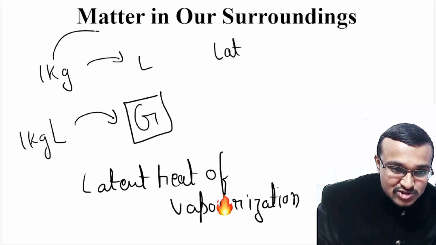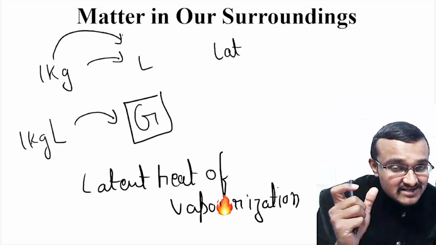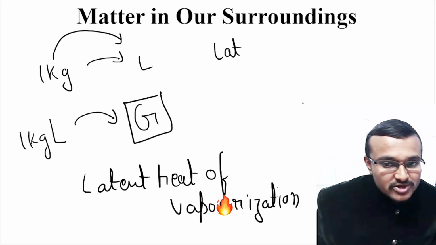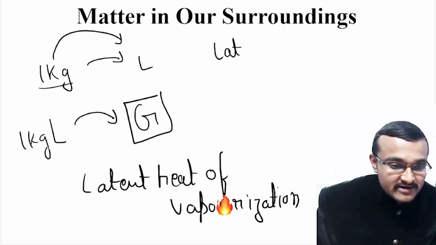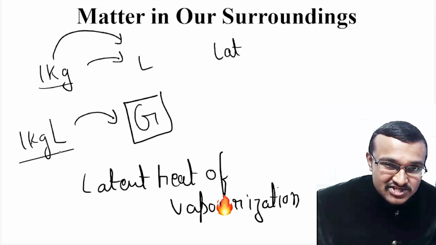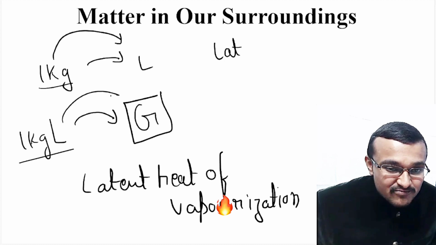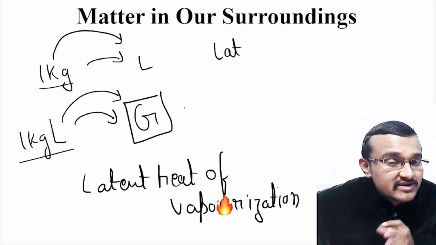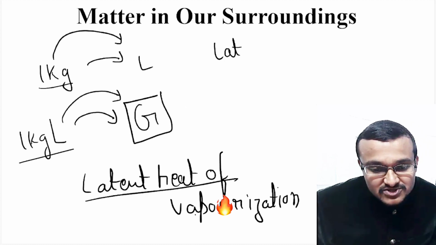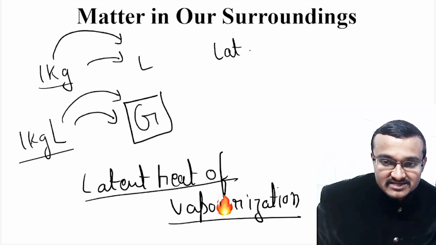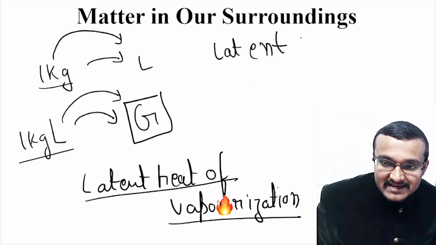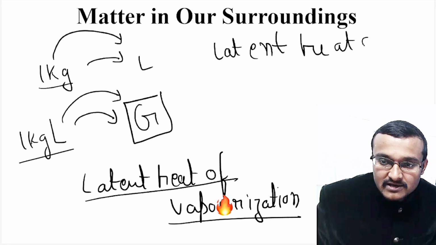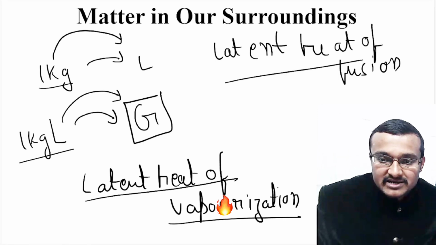When you are converting solid into liquid, the amount of heat energy you use is known as latent heat of fusion. That means 1 kg of solid should be completely converted into liquid. Similarly, 1 kg of liquid should be converted completely into gaseous state. The amount of heat energy you use is known as latent heat of vaporization. So you should not have any confusion between latent heat of fusion and latent heat of vaporization.